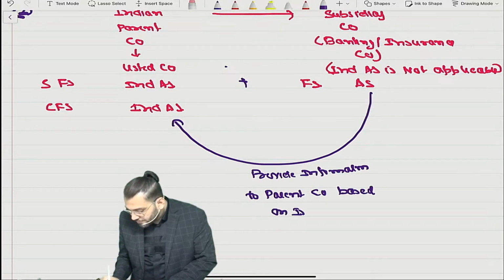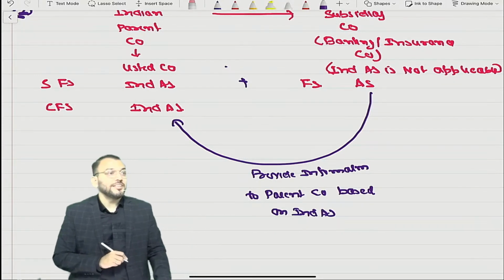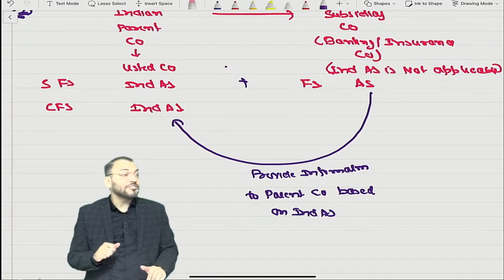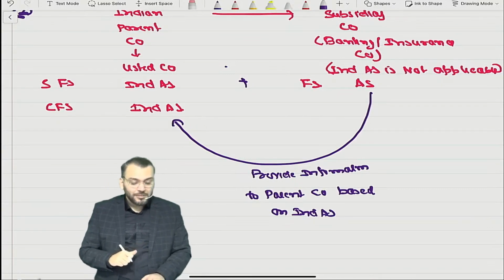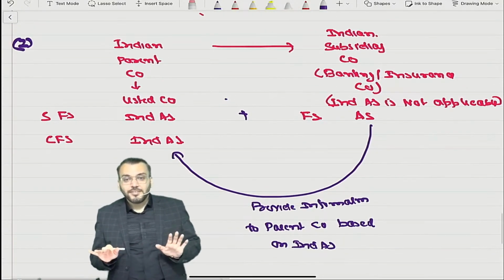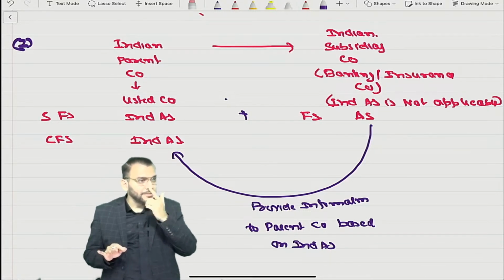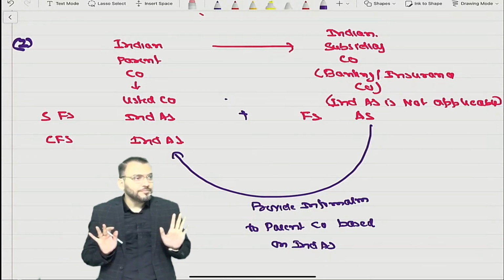Based on Ind AS. For which purpose? Consolidation purpose. This clarification was required. Have you understood this point?